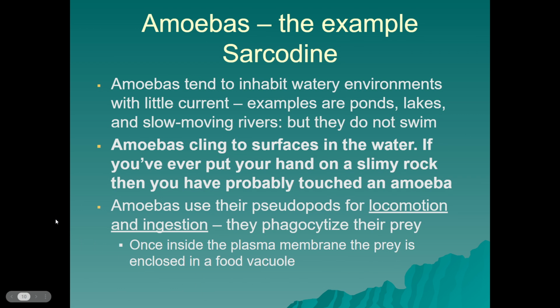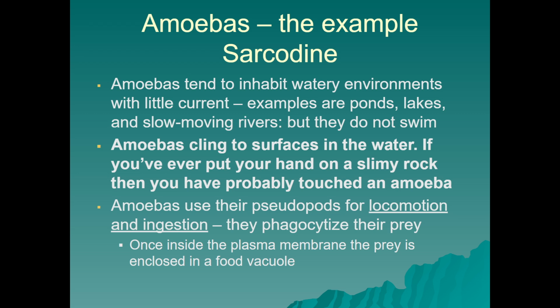They tend to inhabit watery environments. They don't want a lot of current because while they can move, they're not very strong swimmers. So more stationary water like ponds and lakes, slow-moving rivers, those would be areas where you may find an amoeba. They don't swim, they are just motile. They can cling, they can move about in limited space. And if you've ever put your hand on a slimy rock, then you've probably touched an amoeba.